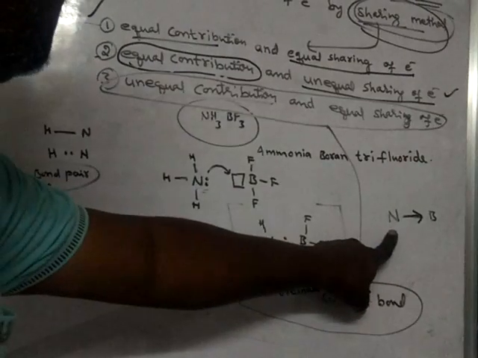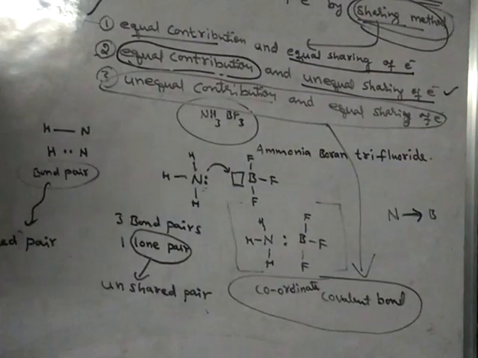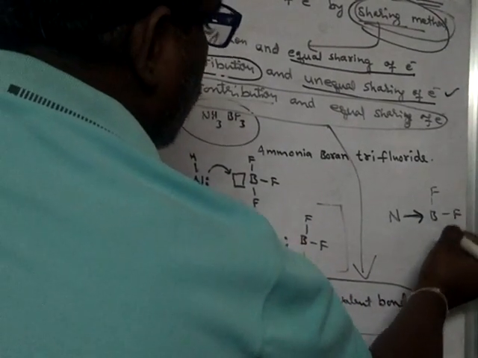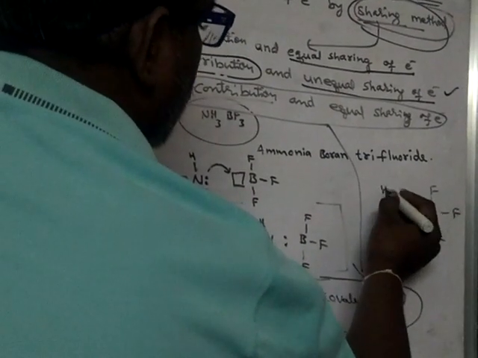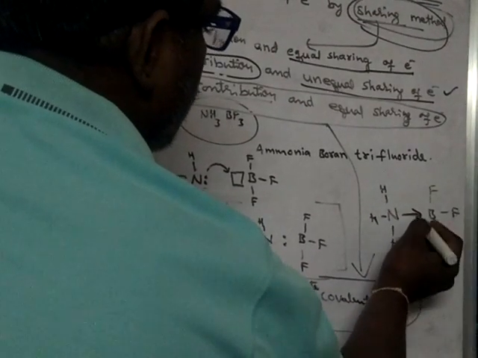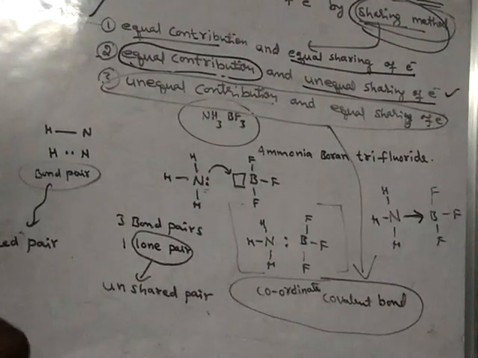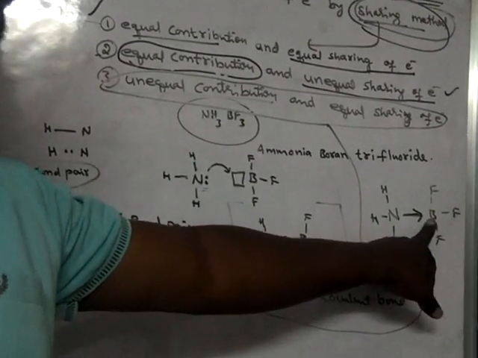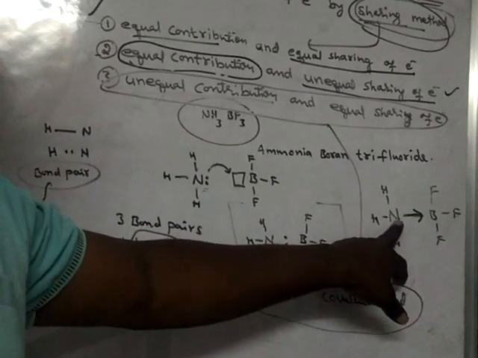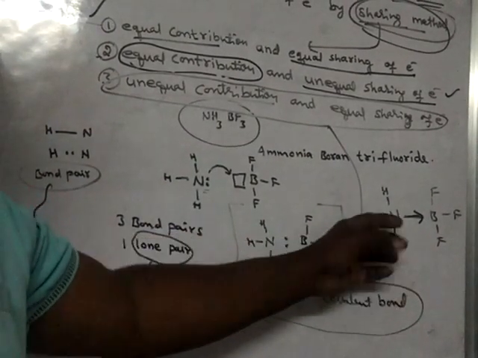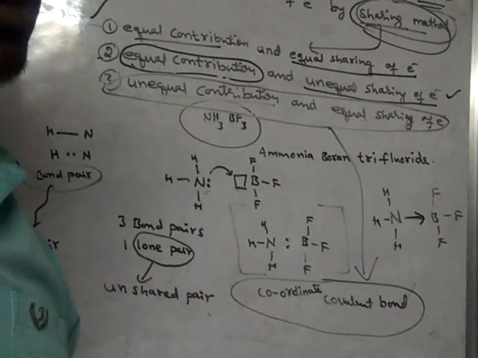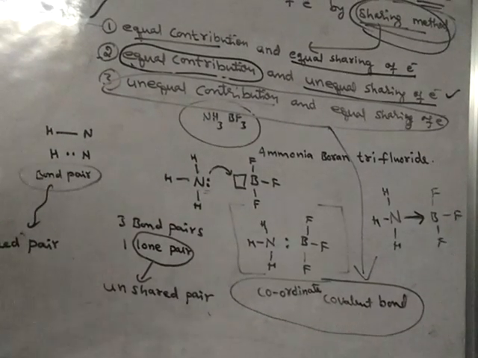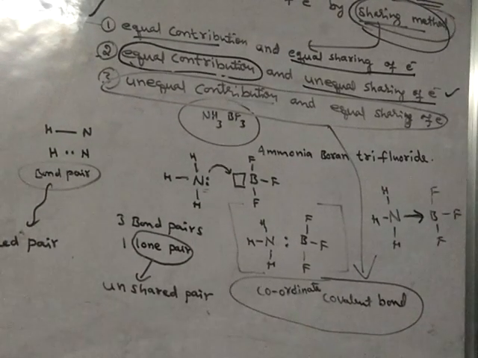This is donating the electron pair, this is accepting it, and both the atoms are sharing that electron pair. The head of the arrow should be towards the boron and the tail towards the nitrogen, because electrons are going from nitrogen to boron. Hence we write an arrow to show such a coordinate covalent bond.